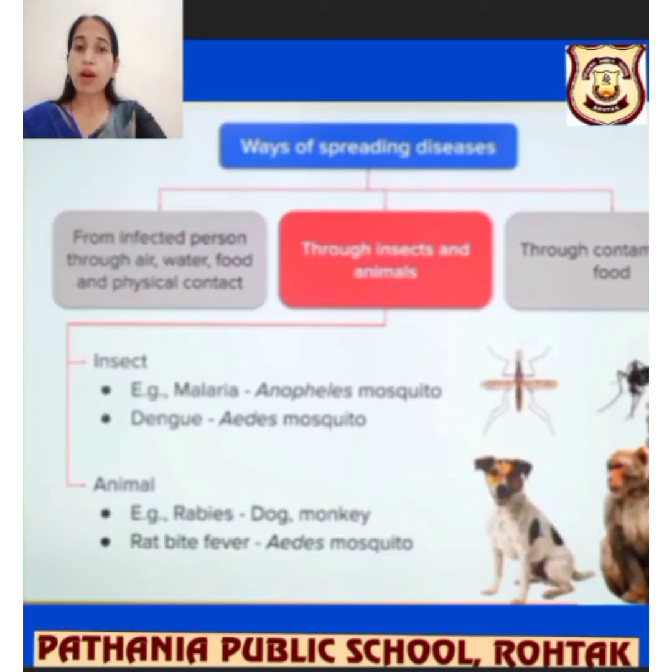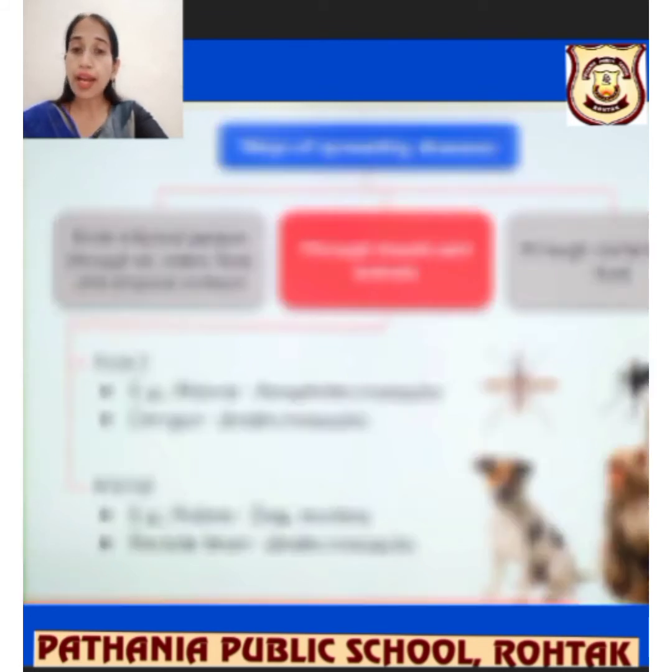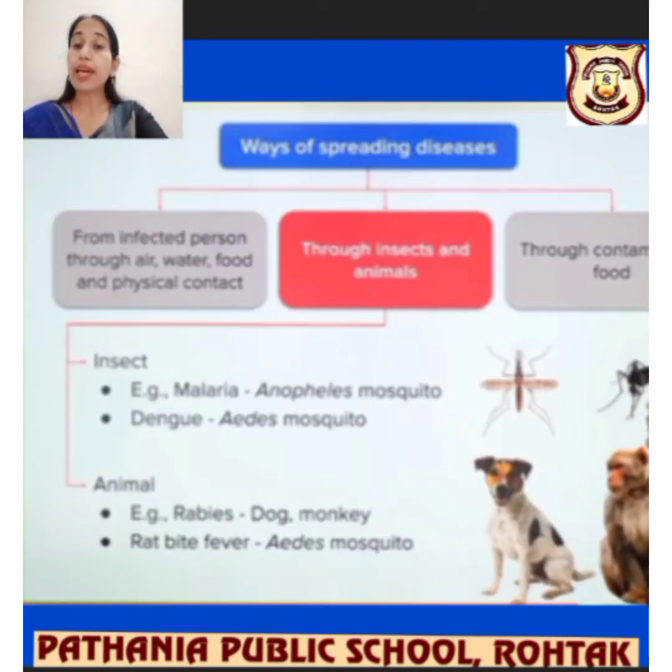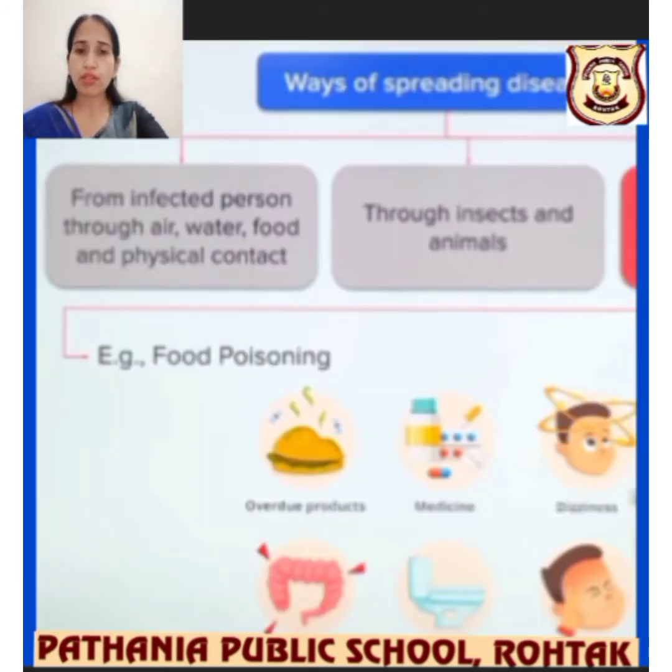We have discussed malaria and dengue, which are spread by insects, and from animals, rabies type diseases, rat bite fever, and plague, which is also due to the rat. You can mention it here also. If you are talking about unhealthy, contaminated food, that causes a very severe problem, food poisoning.